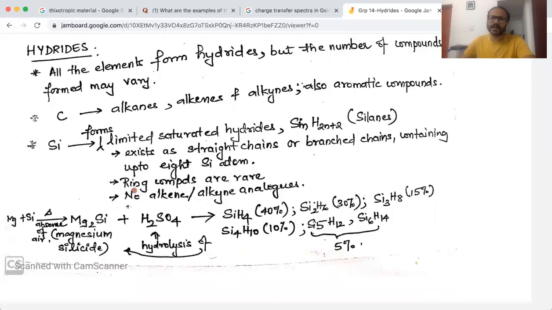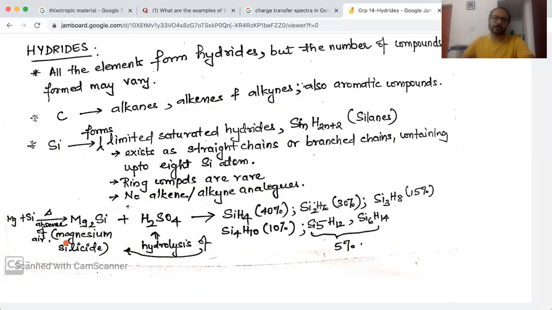Now, ring compounds formed by silicon are also very rare. In the case of carbon, you have alkenes and alkynes being formed. There are no such analogs available in the case of silicon.